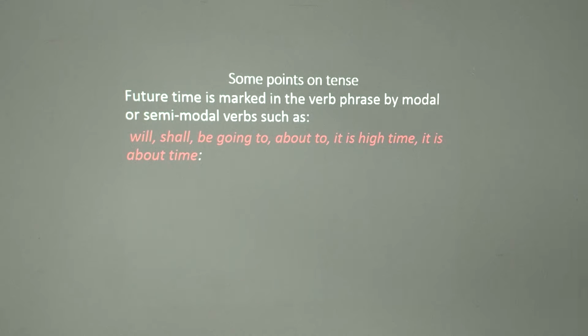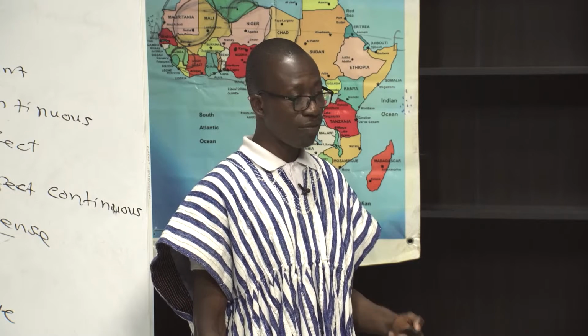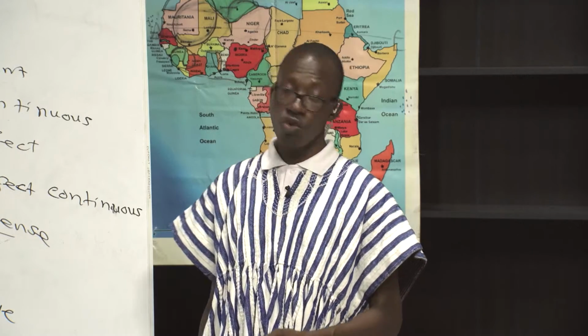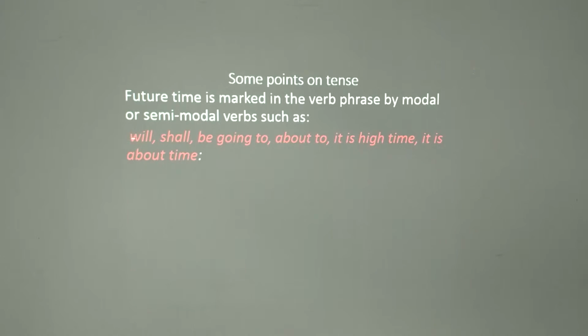We will always talk about it. There will always be situations where actions or events are yet to happen, so we will talk about them. To do this, we rely on modals like will, shall, or expressions like be going to, about to, it is high time, it is about time. These help us to express ourselves in the future sense.